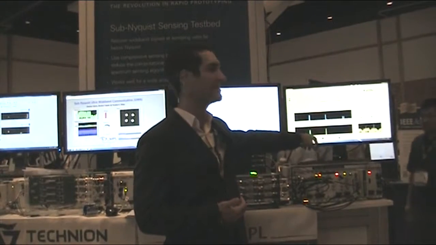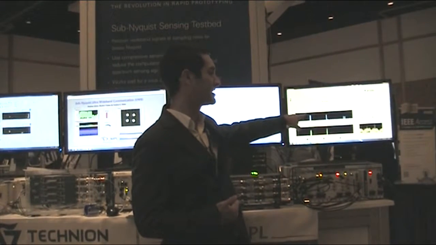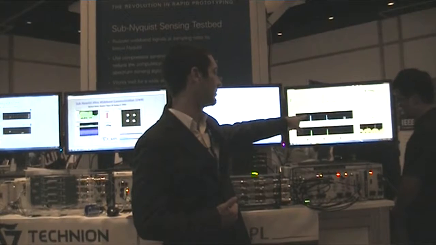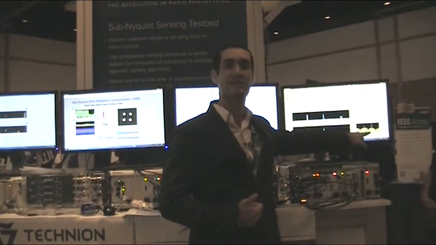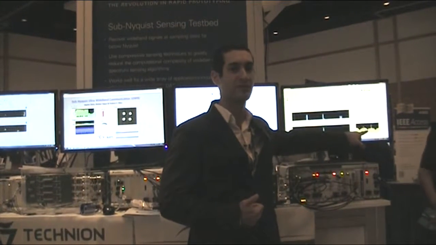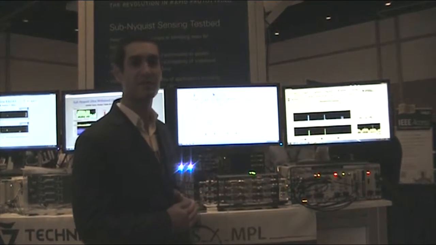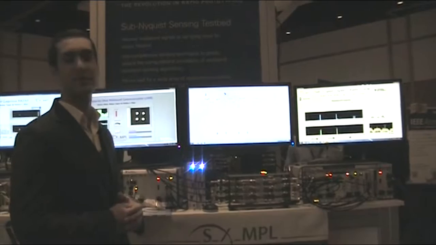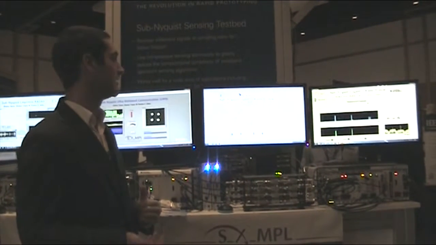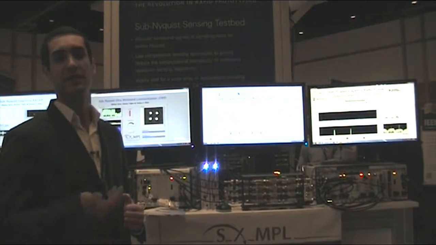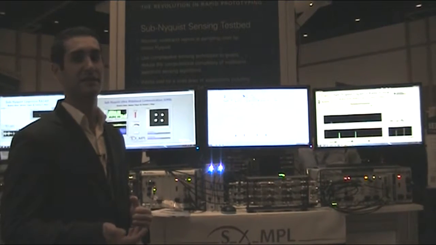So we can see at the top, that's Nyquist sampling, the traditional Nyquist sampling. Here at the right, those are the Sub-Nyquist samples that we sample over 3 channels. And at the bottom, that's the digital reconstruction, a perfect reconstruction in which we didn't lose anything, only gained a much better scenario and much better sampling rate and performance.